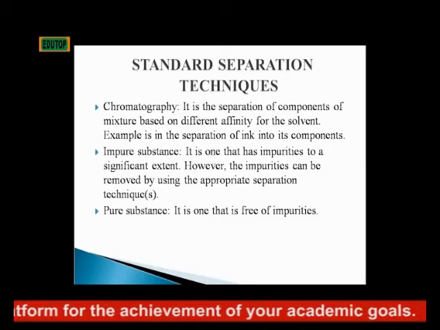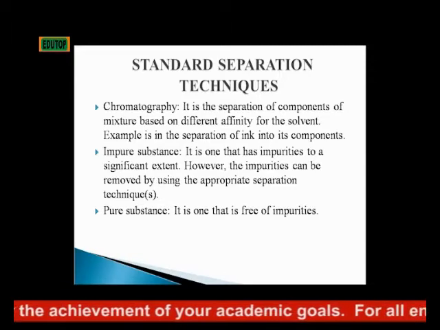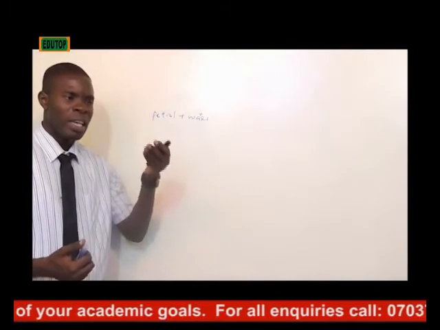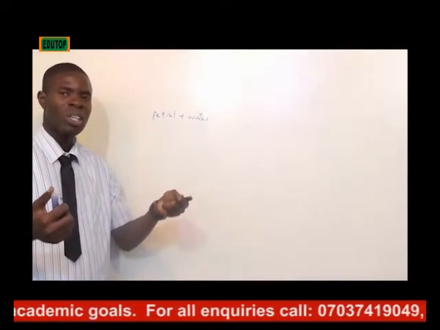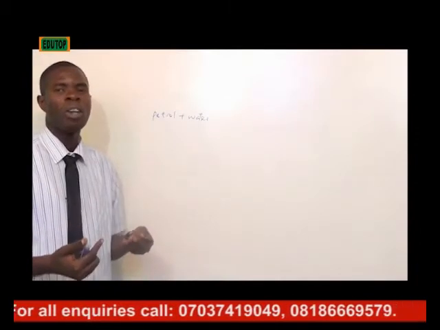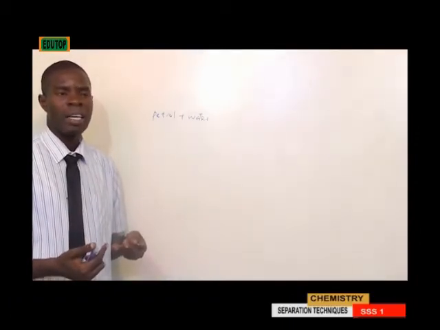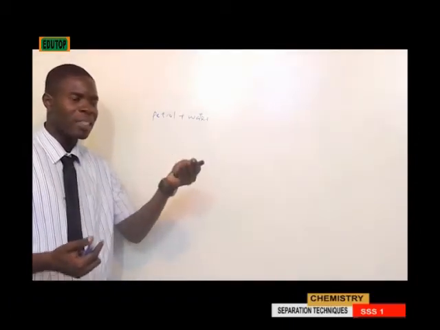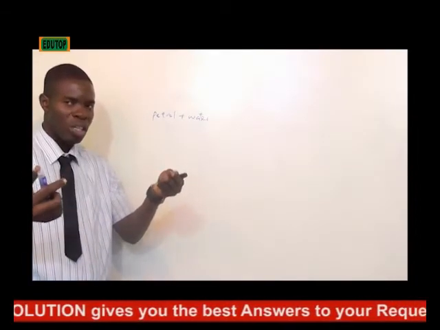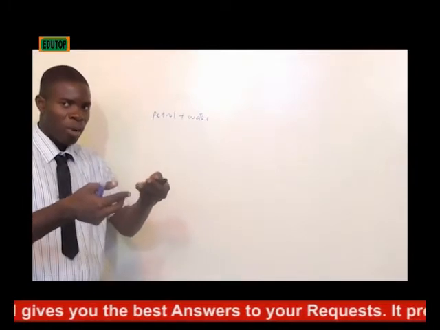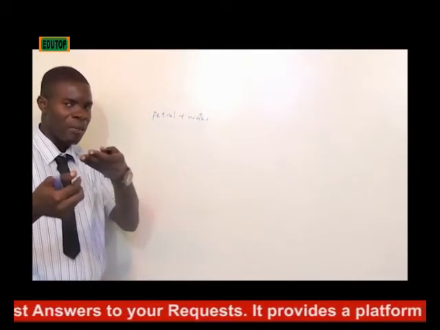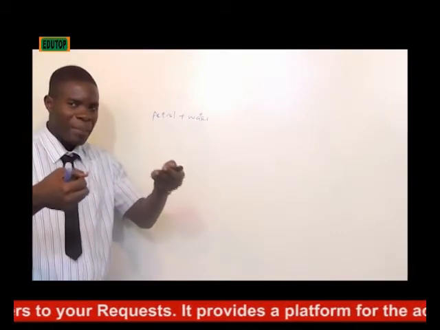When we talk about affinity, affinity means likeness, desire, because a substance and a solution have different likeness for each other. If a particular substance has affinity for another solution, they will come together. But if another substance does not have affinity for another solution, they will be separated.